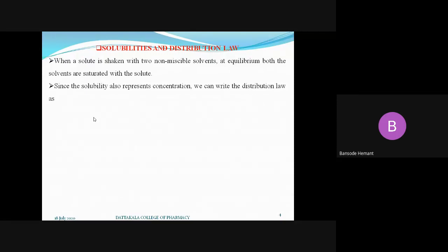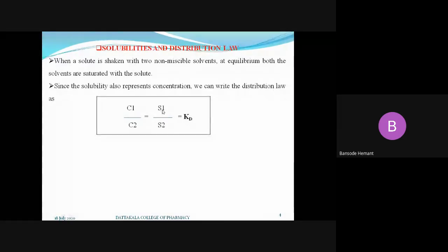So here we can write it. As per the distribution law, the equation will be C1 upon C2 is equal to Kd. But C1 is the solubility of solute X in solvent A, and C2 is the solubility of solute X in solvent B. So instead of C1 upon C2, we can write S1 upon S2.